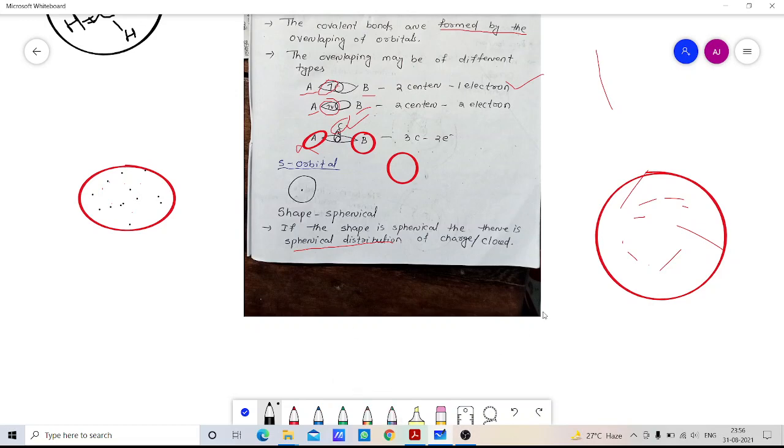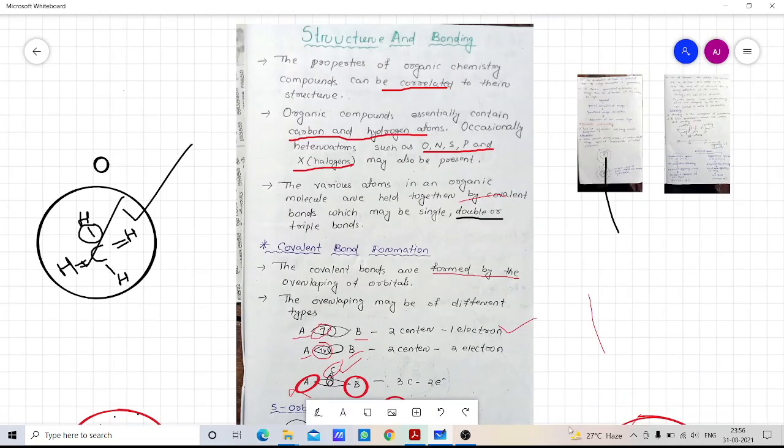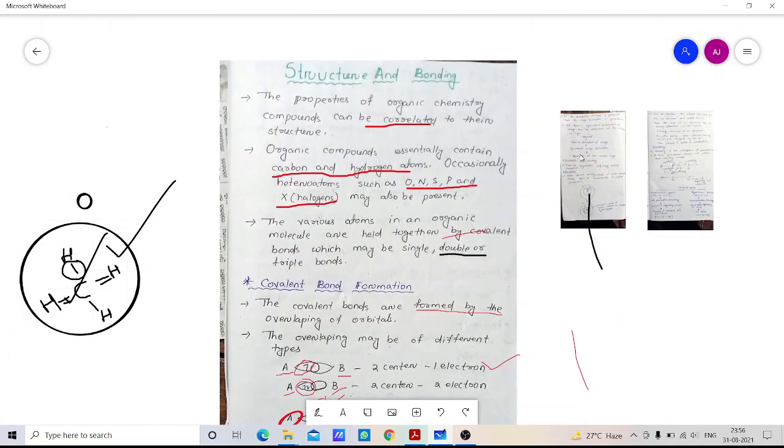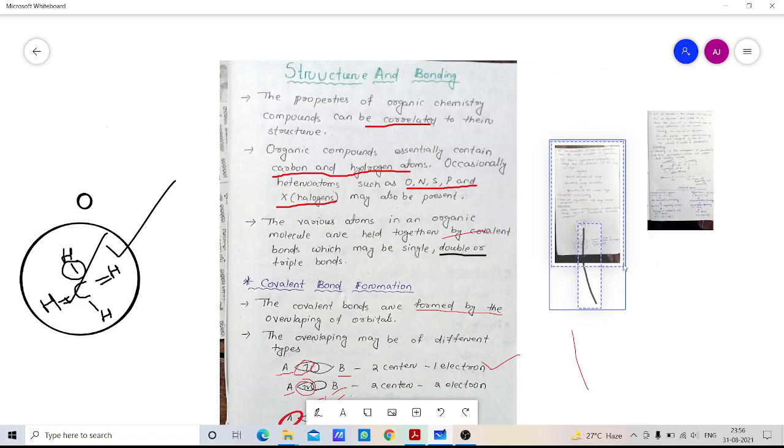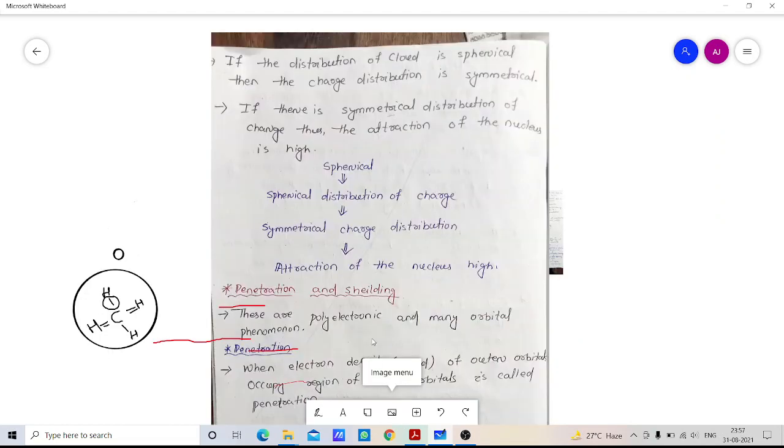Then moving to the next page. If the distribution of the cloud is spherical, then the charge distribution is symmetrical.